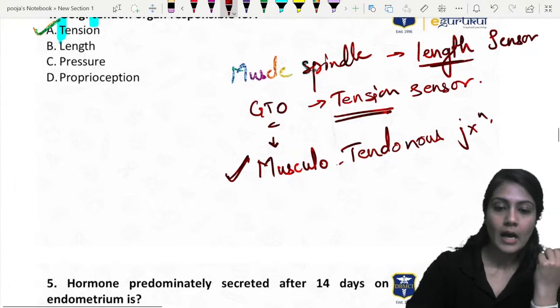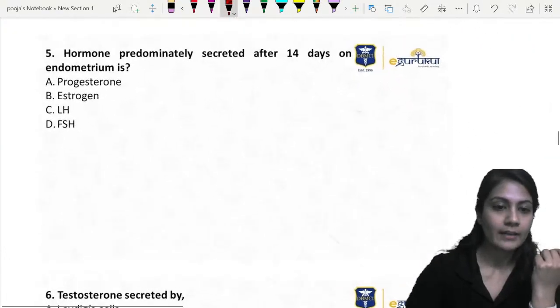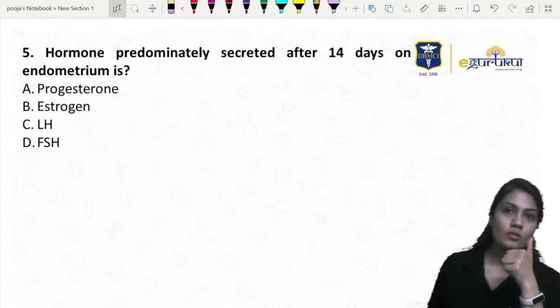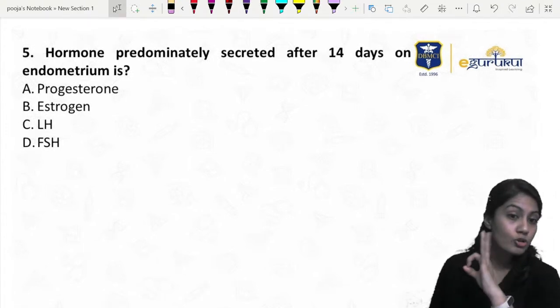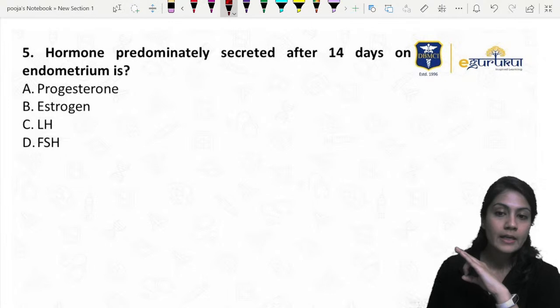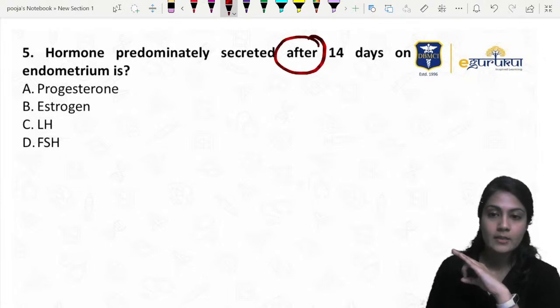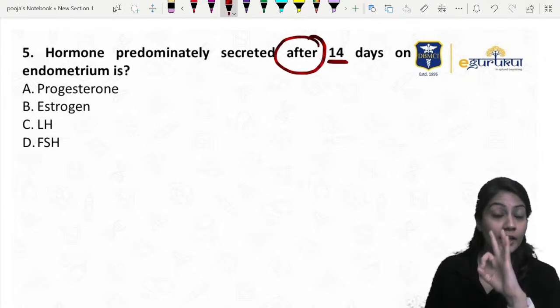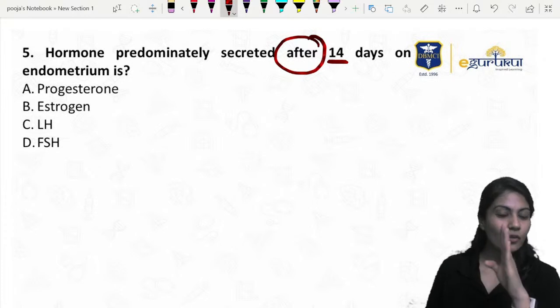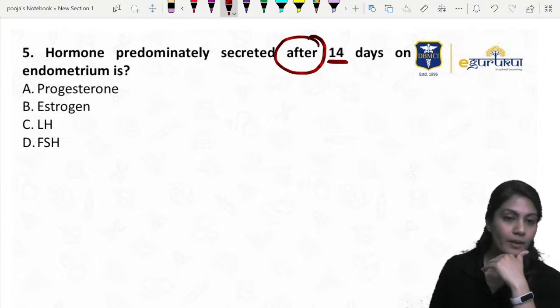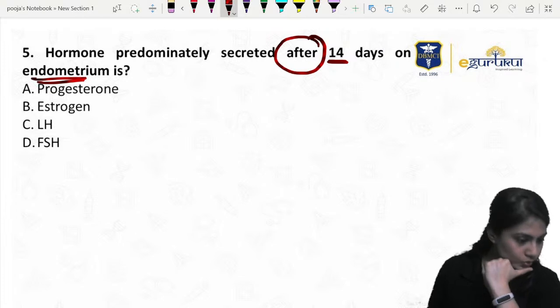Okay. Chalo. Aage. Thank you for the energy that you are giving me via the response. So I'm giving you the extra questions also. Hormone predominantly secreted after 14 days. Remember over here, after 14 days they are asking, not at the 14 day. Yes, which hormone will act on the endometrium, children?